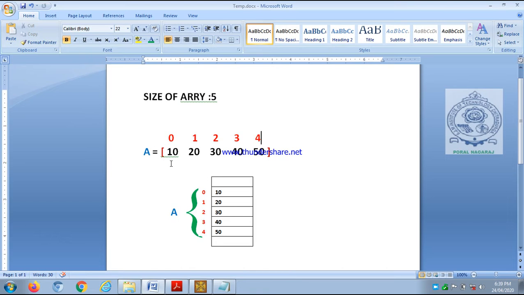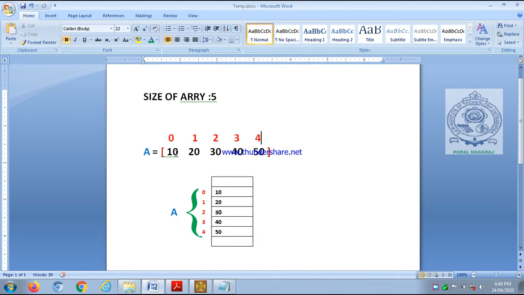So we name each memory location like this. A of 0 is the name of the first memory location. A of 1 is the second memory location. A of 2 is the third memory location. A of 3 is the fourth memory location. A of 4 is the fifth memory location. So we have a total of 5 memory locations reserved for array A. We call them A of 0, A of 1, A of 2, A of 3, A of 4.